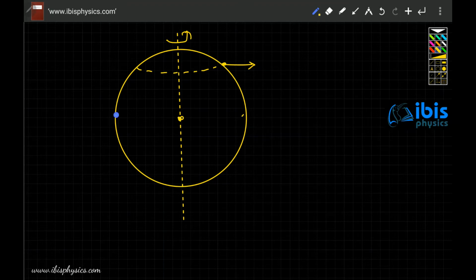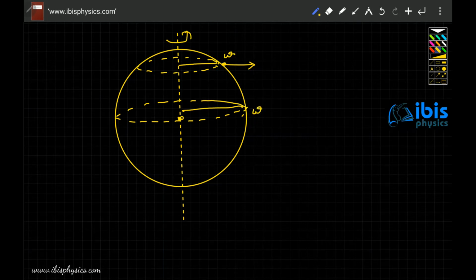When he is near the equator, he goes in a greater circle. So here this circular track has a greater radius. Here this circular path has a smaller radius. But here also, because the earth is rotating once in 24 hours, here also the person goes around once in 24 hours. So his angular velocity near the pole and angular velocity at the equator are both the same, but the radius near the pole is less than the radius near the equator.